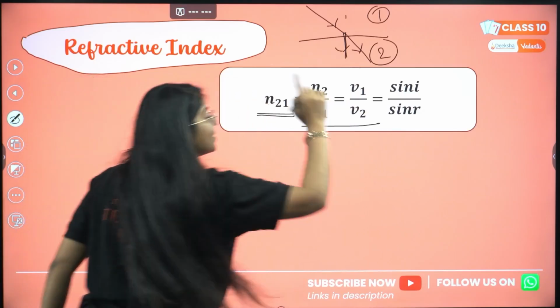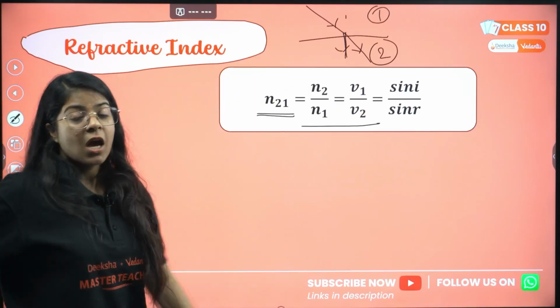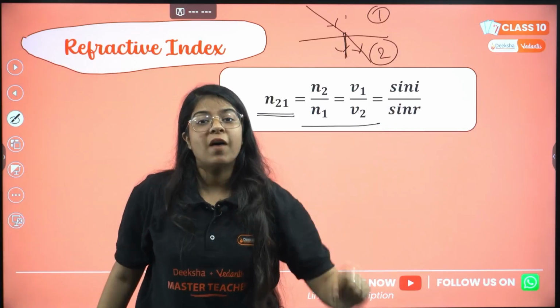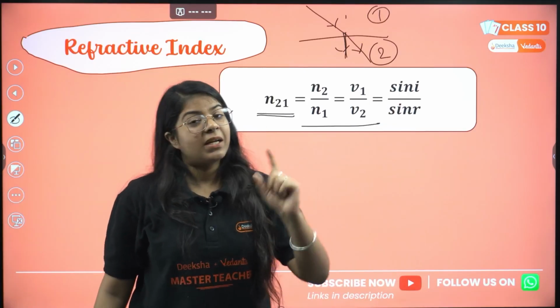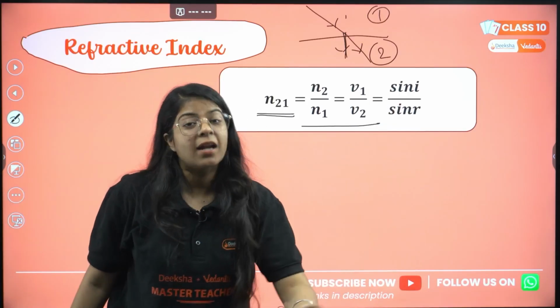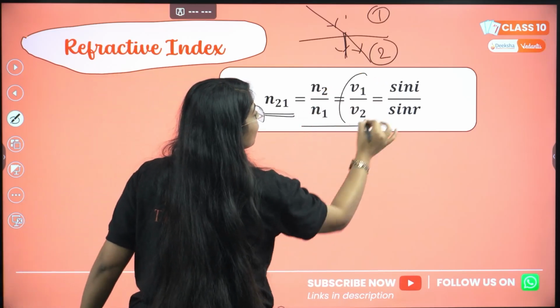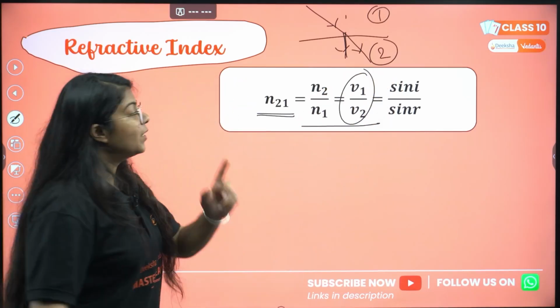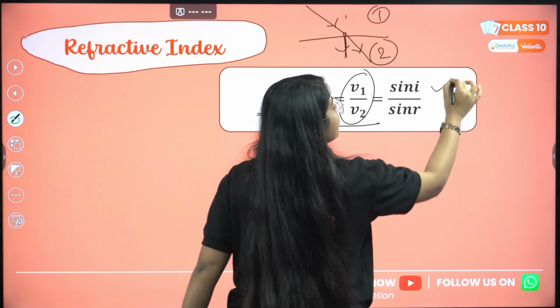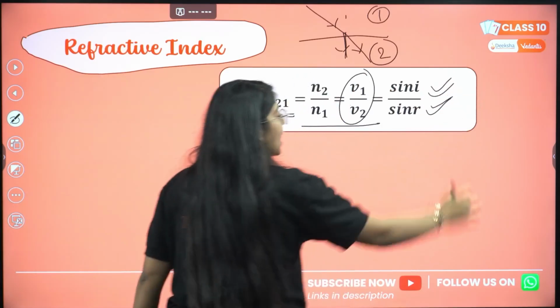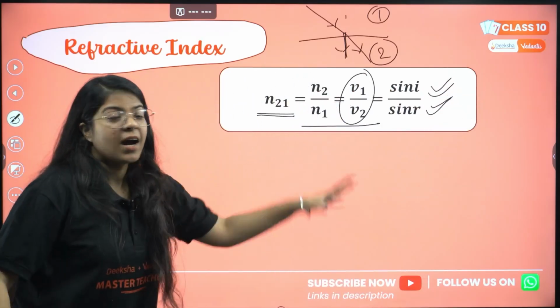Now velocity is inversely proportional to refractive index. Of course, ma'am, light will travel faster in air than in water, but refractive index of water is more than air. So of course they are inversely proportional. So n2 by n1 will be equal to v1 by v2, and they will be equal to sin i divided by sin r. Okay, understood?